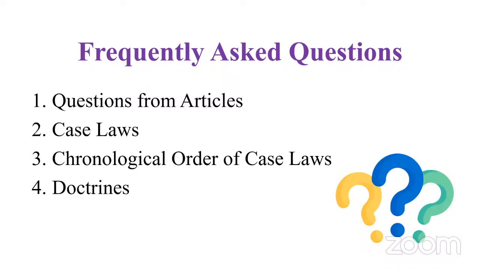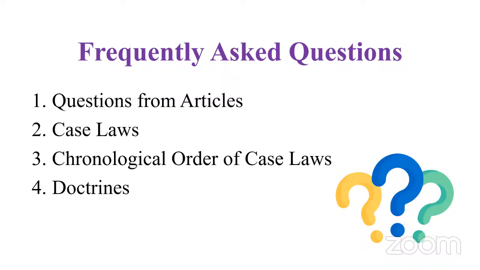Next, you have case laws. The difference between political science and our constitution is that in our examination lots of questions from case laws would be asked. So you have to be thorough with the case laws. At least for the popular cases, you should know the judges of the cases and the chronological order. The year is very important. Some cases would have challenged some amendments, and some cases would have upheld the amendment. So you should see which amendment they're focusing on.